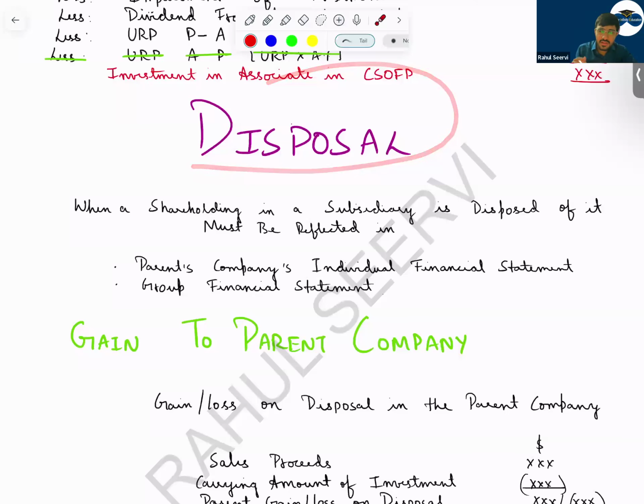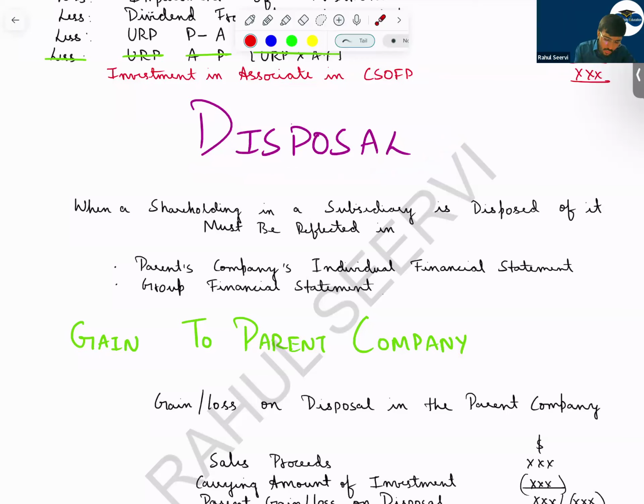See, whenever a company, say Reliance, disposes of Geo, can I say a gain or loss will be there? You have to record that. If I dispose of a company, will I still do consolidation? No, I will not do consolidation. In the balance sheet, we will never do consolidation. But in case of P&L, till the date control is there, you will prepare consolidated books.